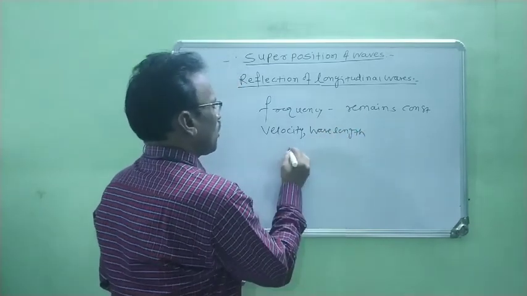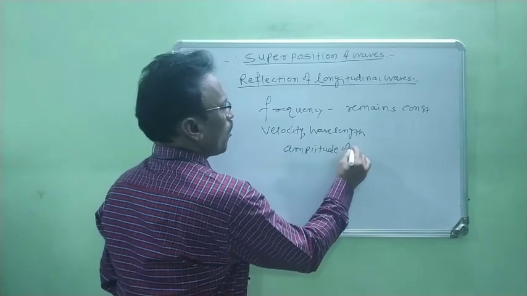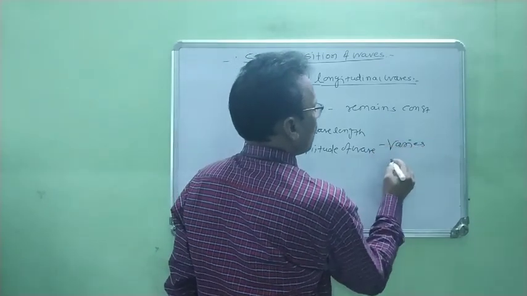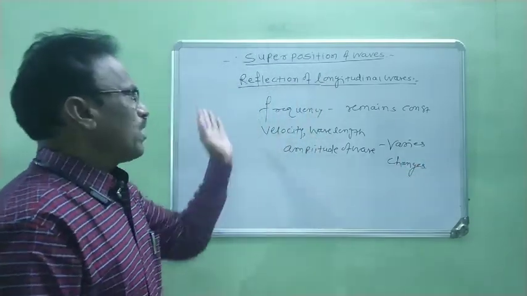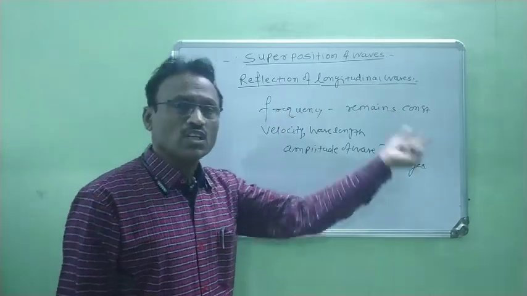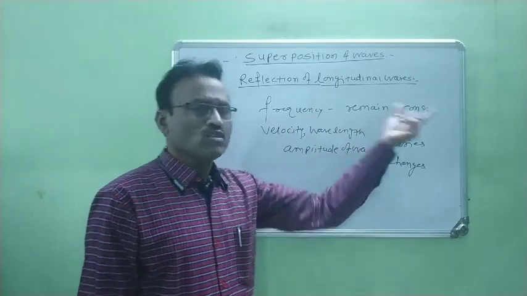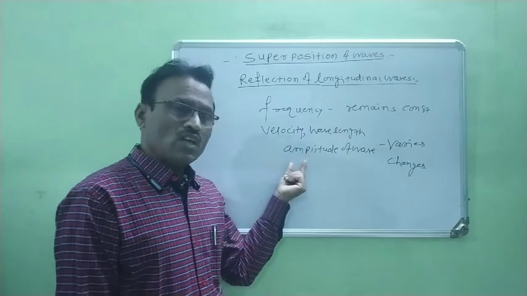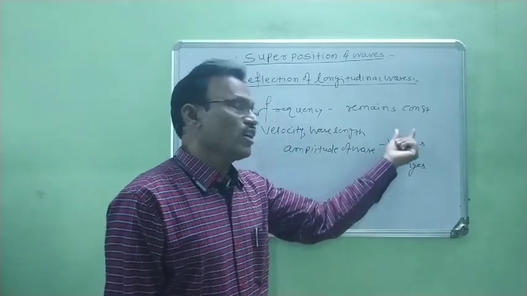wavelength of the wave as well as amplitude of the wave varies. Varies means it changes. So when longitudinal waves or sound waves travel from one medium to another medium, the frequency remains constant, but the velocity of the wave, wavelength of the wave as well as amplitude of the wave changes or varies.